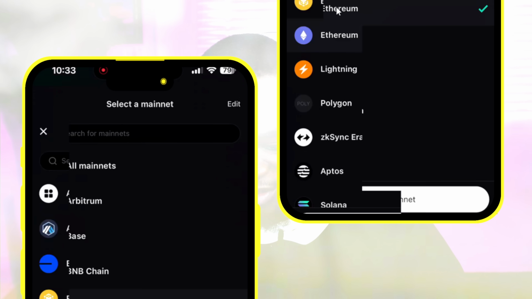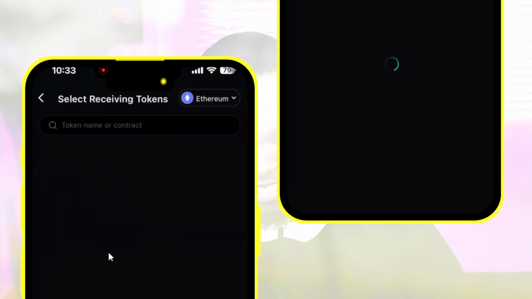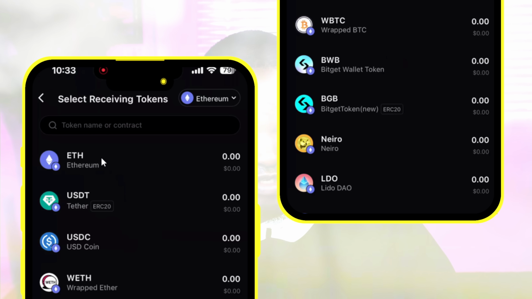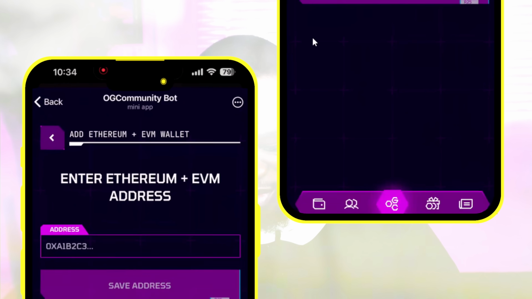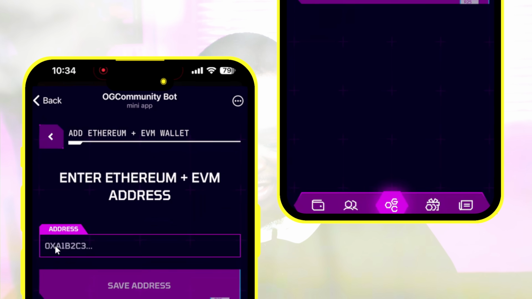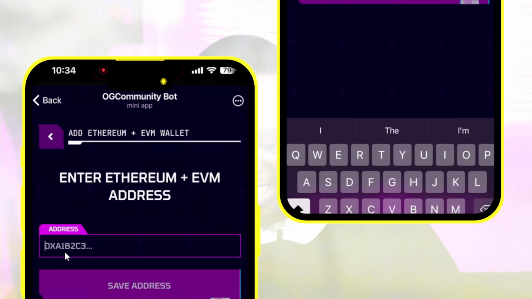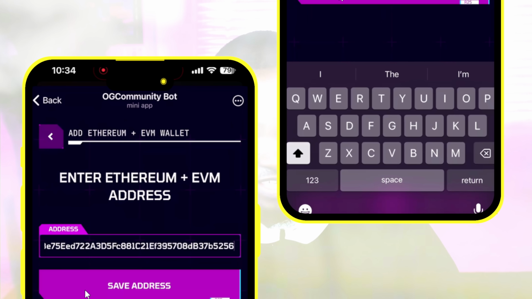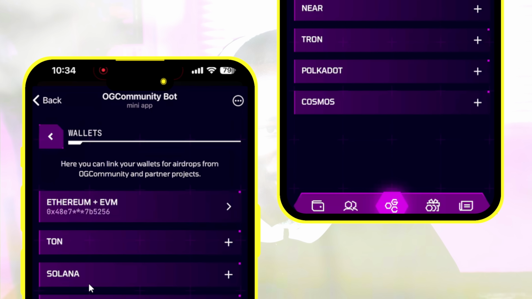So switch it to Ethereum. So once you get to Ethereum, now click on receive. Once you click on receive, now look for Ethereum coin itself. Just wait a couple of seconds for it to load. So now you are going to see Ethereum, which is the first one right here. So tap on the Ethereum. So once you tap on the Ethereum, you are going to see the wallet address right here. Can you see 0x? And on the Telegram bot, it said 0x. So that is just for example. So now just tap on it, copy, and once you copy, paste it right there. And once you paste it right there, click on save address. So click on save address and it has been saved automatically.